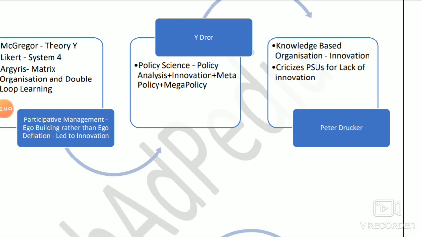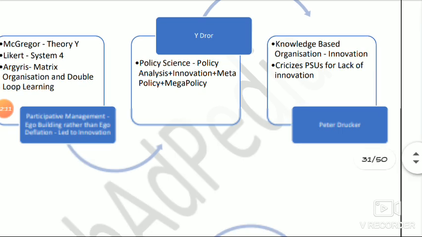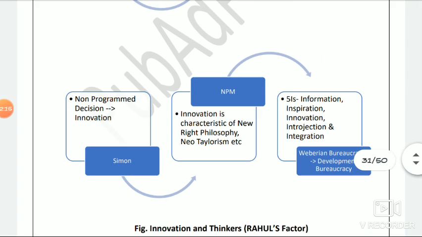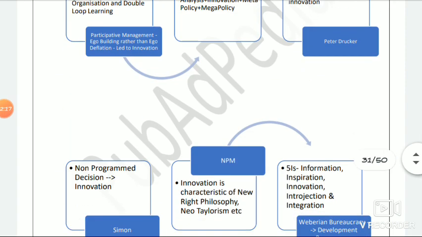And apart from that, he also criticizes the PSUs. You will find that he was very critical of the public sector in general, and that's why he talked about privatization. There are many concepts. You can simply search Peter Drucker by Rahul and you will get one video on YouTube. All the thinkers have been covered in a very innovative manner, so you can refer to that as well.